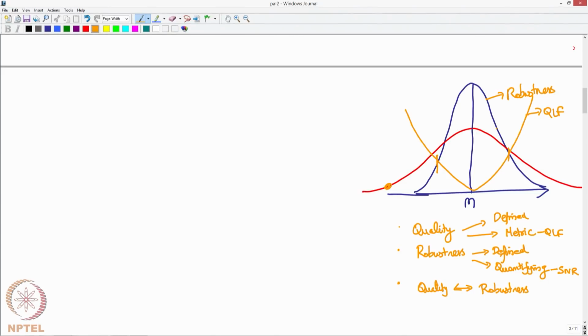You see the idea, and you can see that these two are in principle related, because by assuring a robust design, I can say the product has a better quality. But there is one assumption that goes into it. What is that?